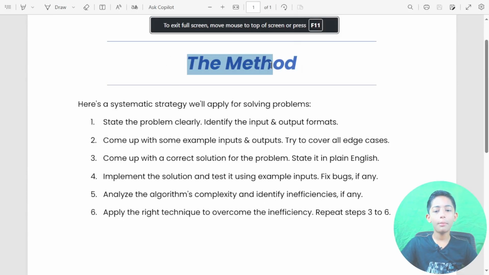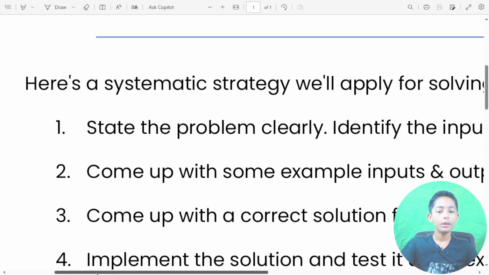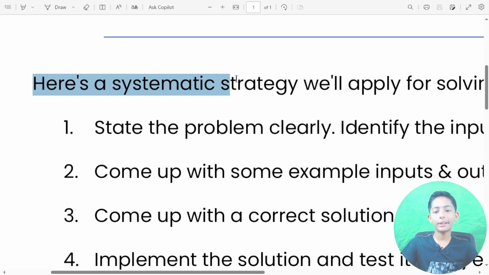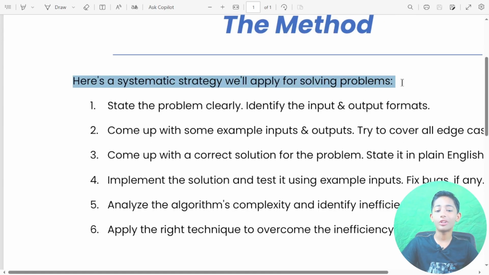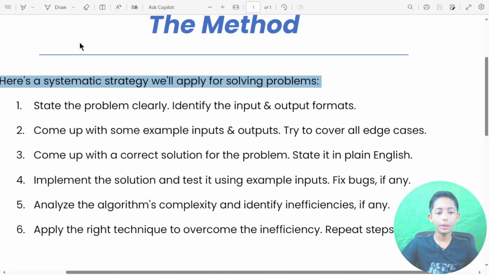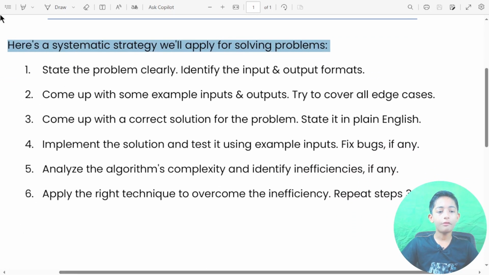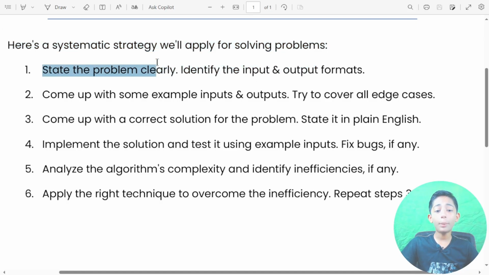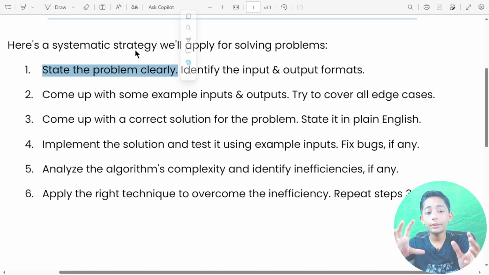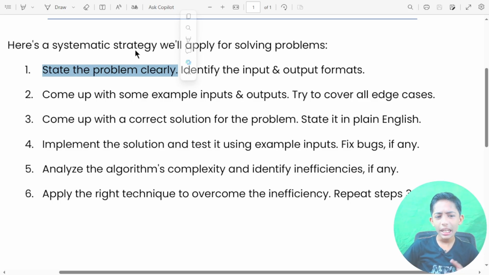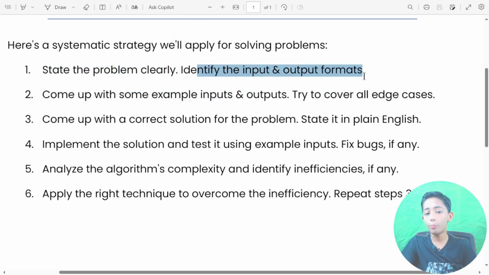So guys, let's learn about the method. Here's a systematic strategy we apply for solving problems. Here you can see this strategy. The first step is to state the problem clearly. What problem has come? Please state the problem: what is the meaning of this problem, and what is it telling us? State the problem clearly first of all, and then identify the input and output format.